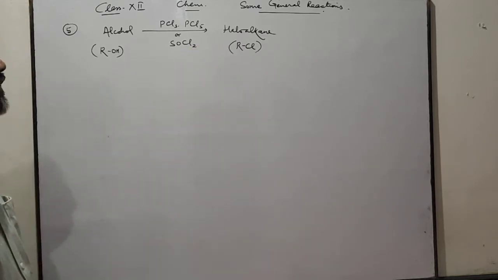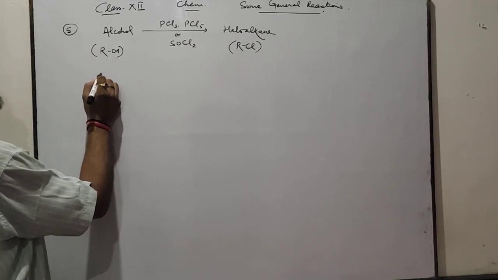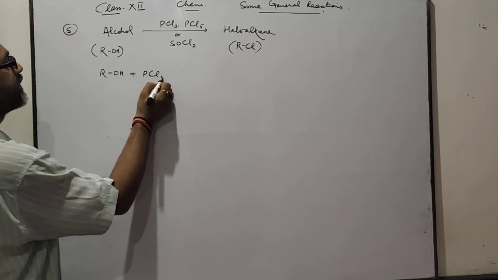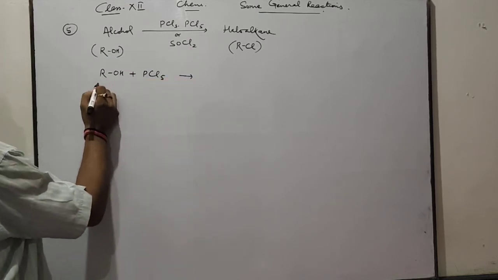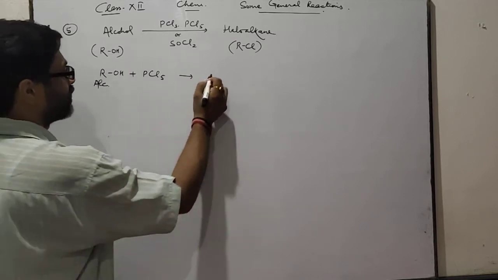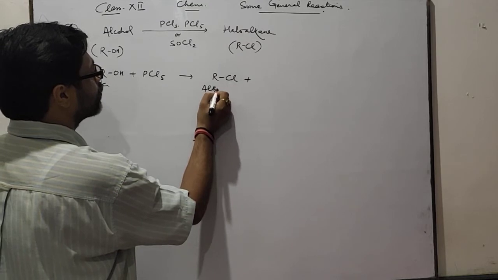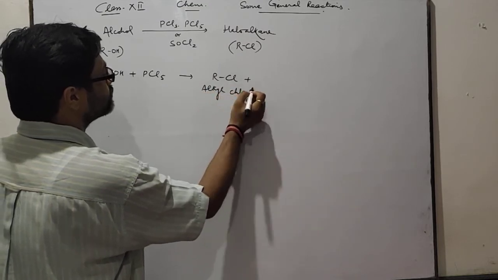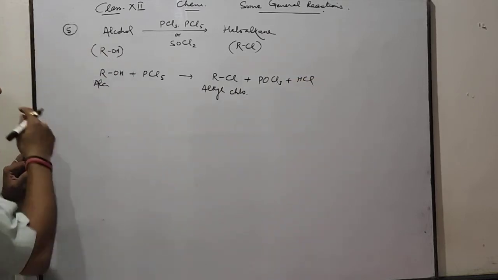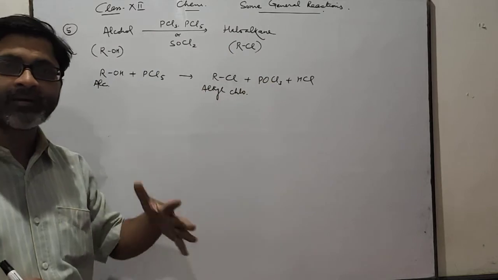Any halogen can be exchanged with this Cl. Take one example, ROH plus PCl5. This alcohol on reaction with phosphorus pentachloride forms RCl alkyl chloride plus POCl3 plus HCl. This is the conversion of alcohol to haloalkane.